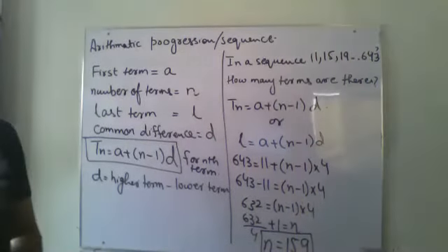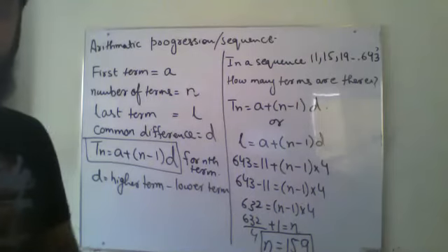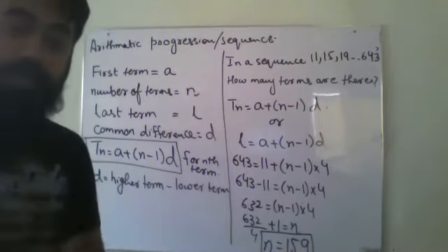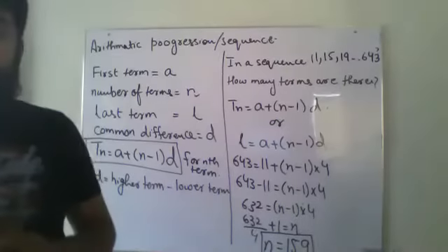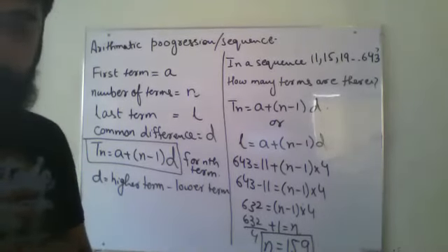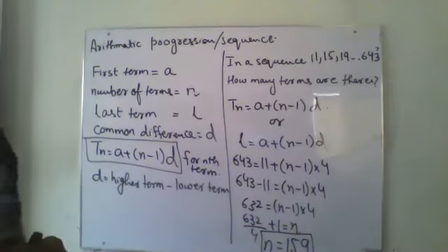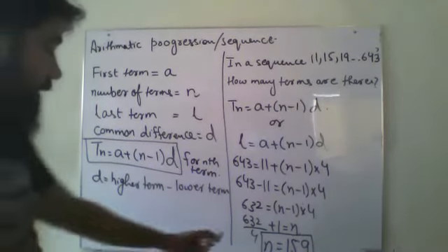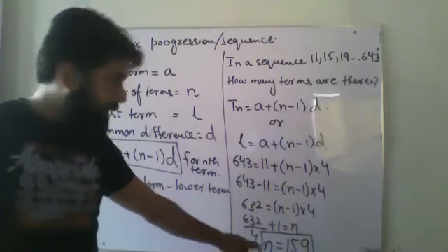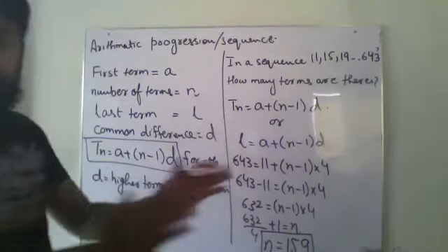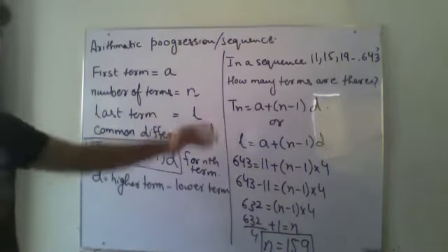Okay, my final answer of n is coming 159. It means there are 159 terms in this sequence. Okay, so this is how I'm going to solve the question in which they ask about the total number of terms which is missing, and I have found it just by rearranging my formula.